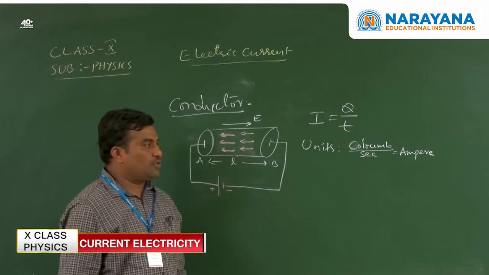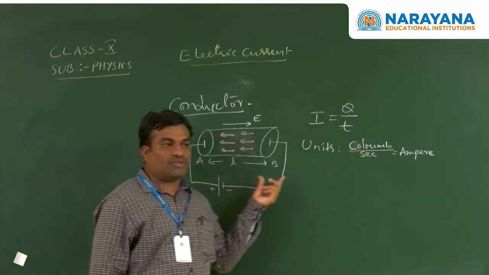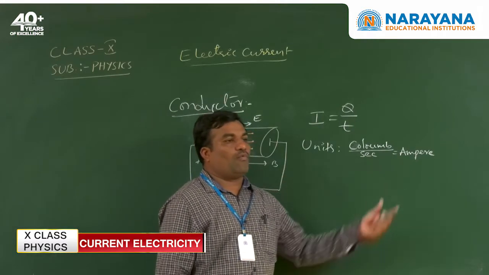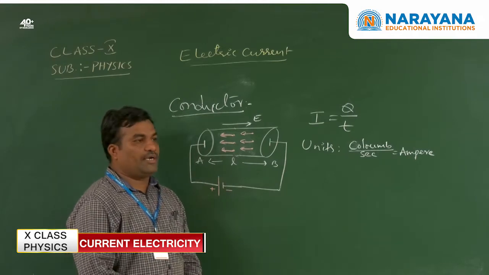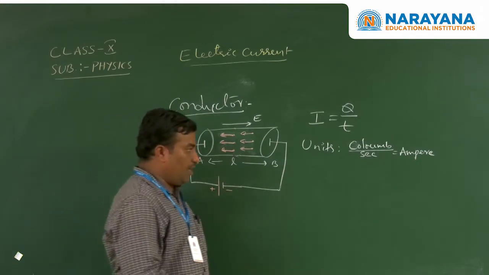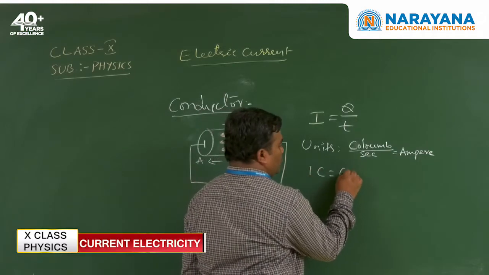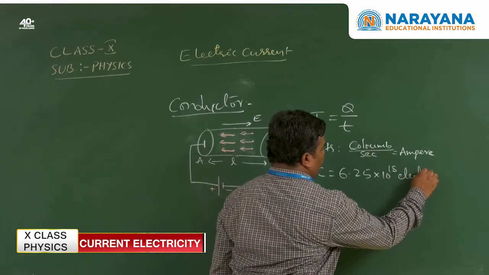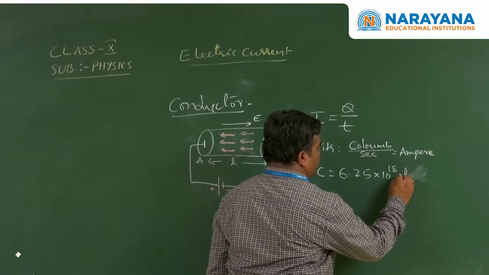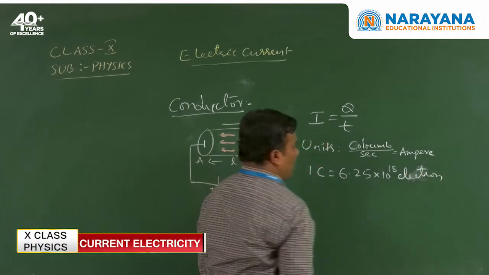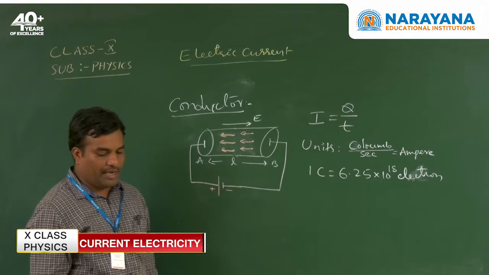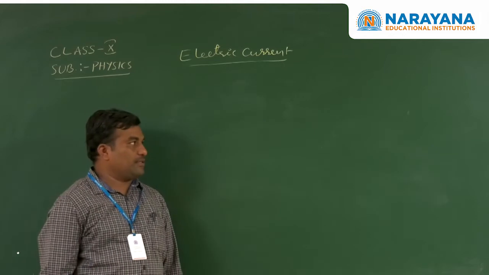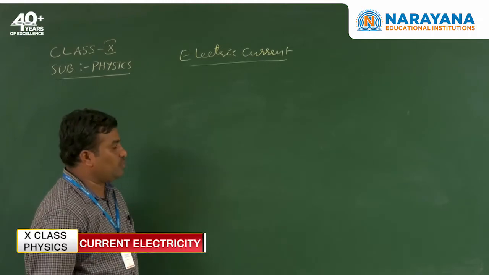What is 1 ampere? 1 coulomb of charge crossing any unit area of cross section of the conductor in 1 second is equal to 1 ampere. This is called electric current. Here 1 coulomb is equal to 6.25 times 10 to the power of 18 electrons. Okay, 6.25 times 10 to the power of 18 electrons make 1 coulomb of charge. Next, the discussion of electric current is over.